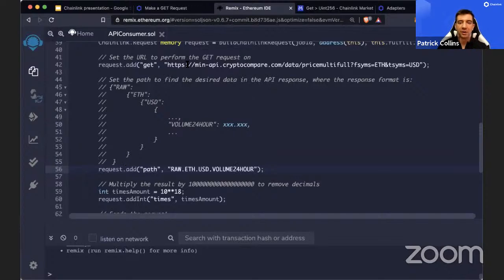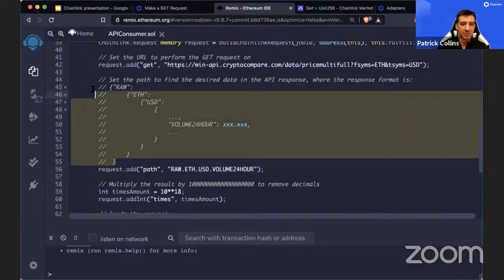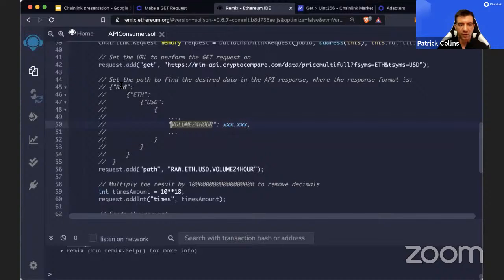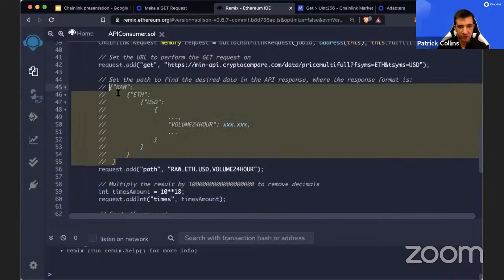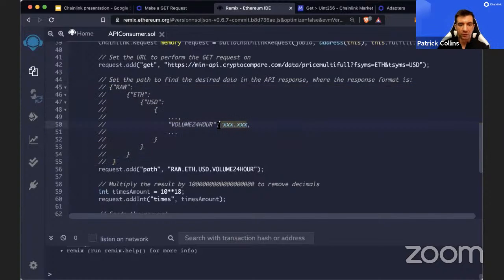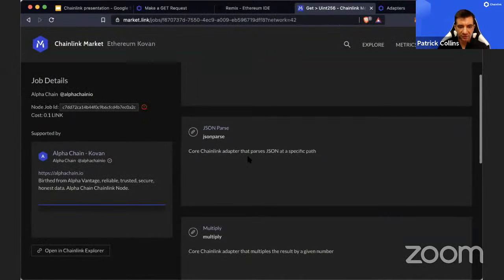You guys couldn't see it because I'm rate limited right now, so sorry about that. But this is what the output would look like. So we're looking for this volume 24 hour. It returns this JSON object with this volume 24 hour thing in here, and we want just this value. So we say, hey, walk raw FUSD volume 24 hour and get us that. So we pass that to the next adapter.